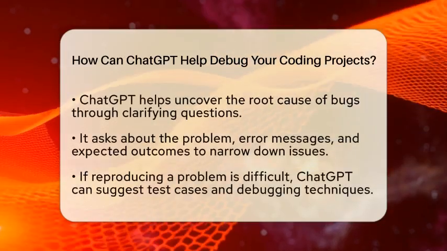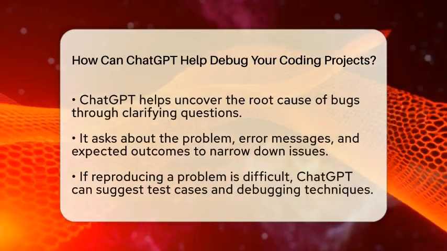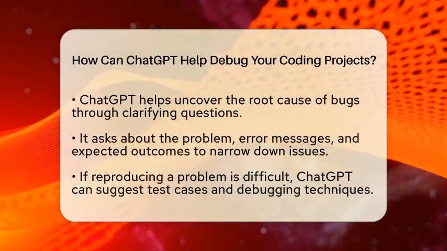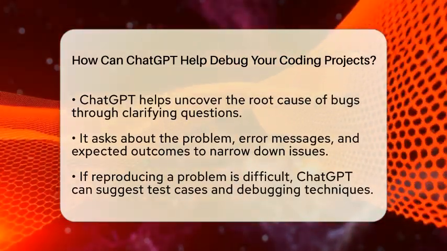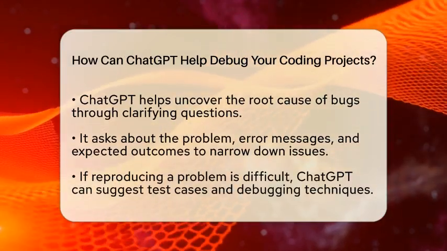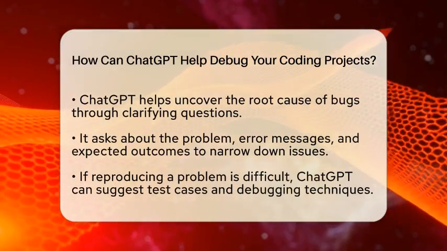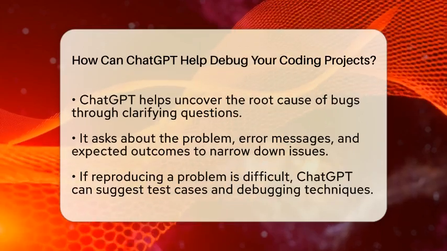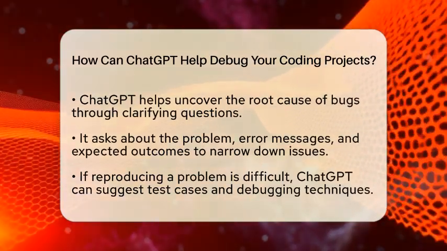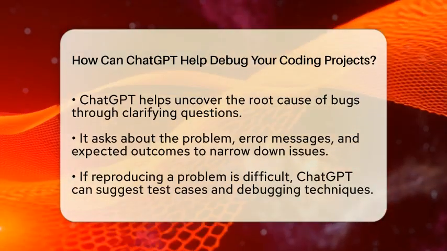But it does not stop there. ChatGPT can help you dig deeper into the root cause of bugs. It does this by asking clarifying questions about the problem you are facing, the error messages you see, and what you expect your code to do. This interactive approach can guide you in narrowing down which part of your code is causing the trouble.